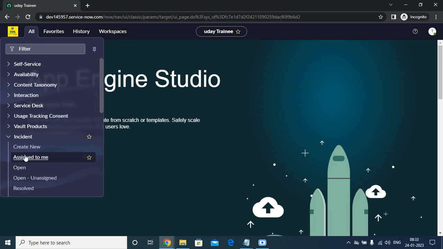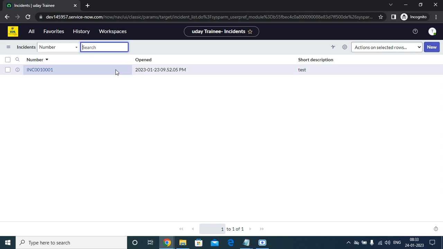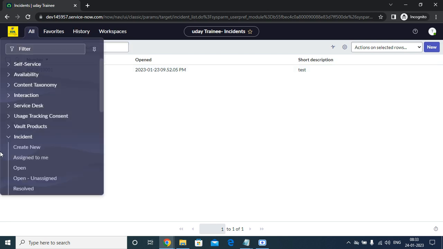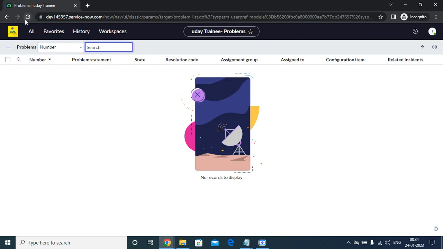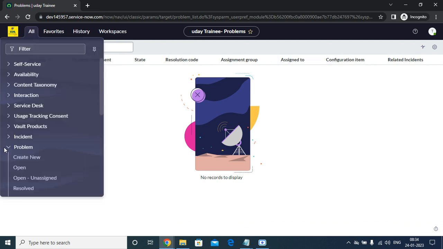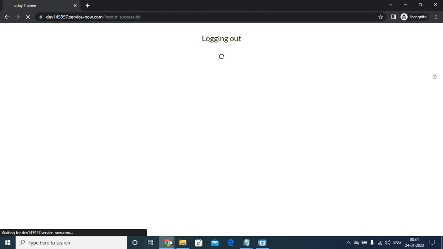I think sometimes what happened is it was in the cookies, so the incident and problem modules will still be shown to the user. There is some cookies issue in ServiceNow, so it will show the modules, but it will not show any record data in the system. So now I'm just going to log out again.